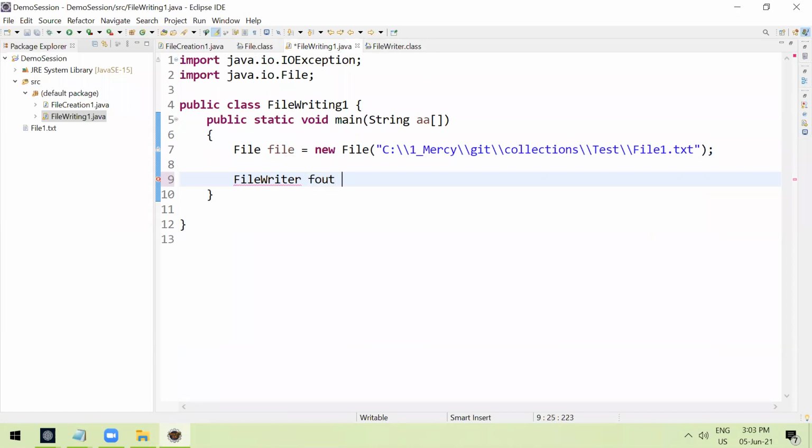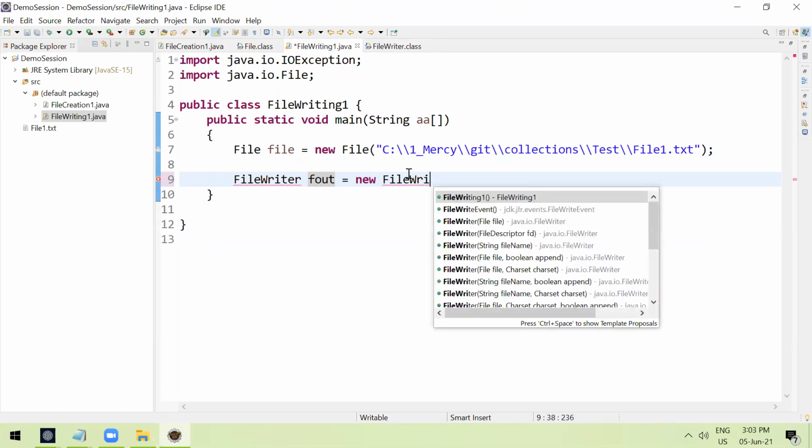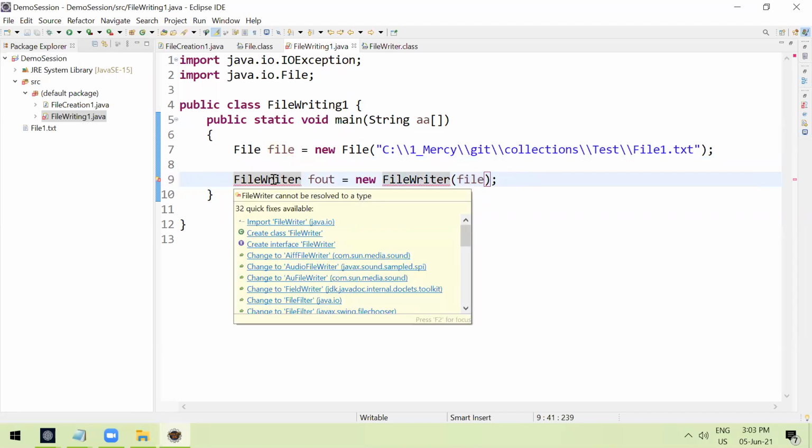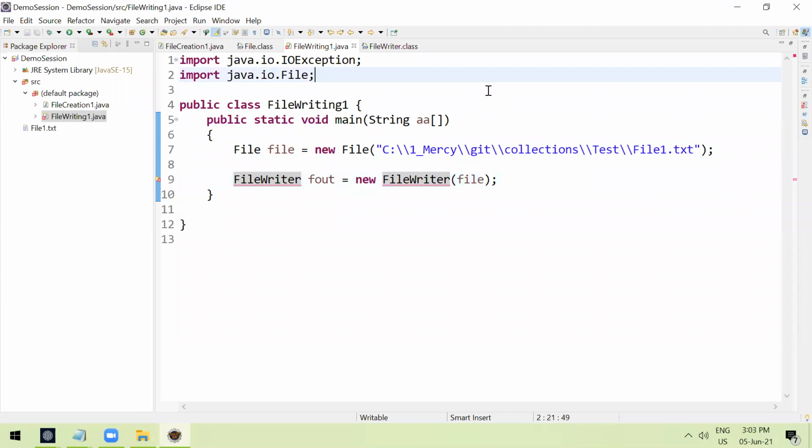So I can give fout. Fout means file output. This is the industry standard. You can give any name. That's up to you. Equal to new file writer of, right? And you can supply this reference here, right? Now, if you observe file writer, again it gives error here, right? This is file writer. File writer gives error here. Why? Because it is available inside IO package. So you need to import it.